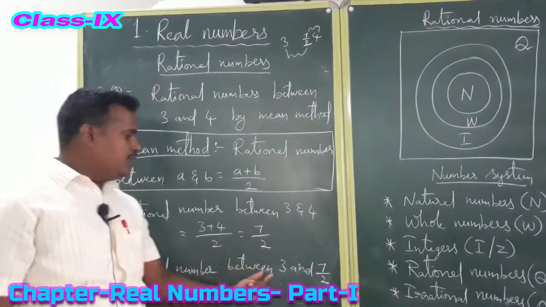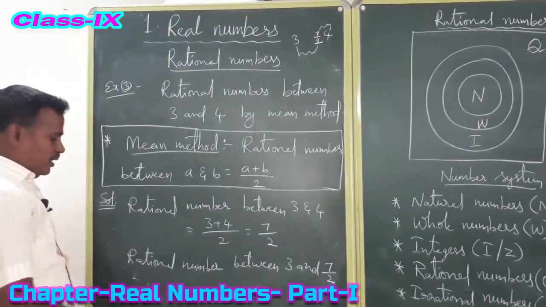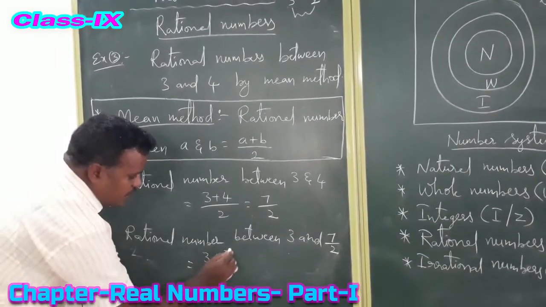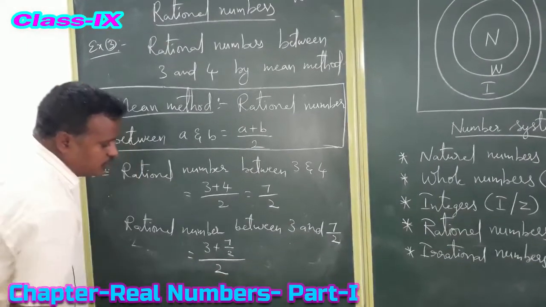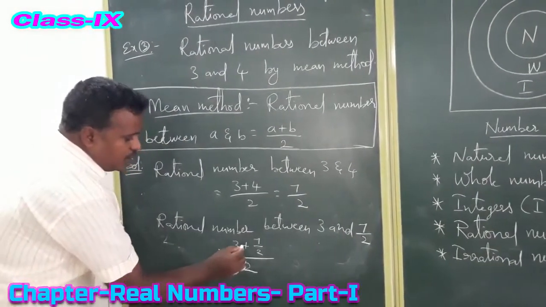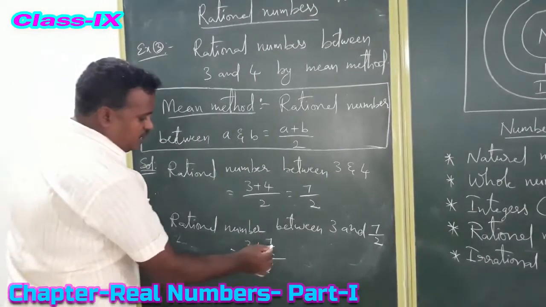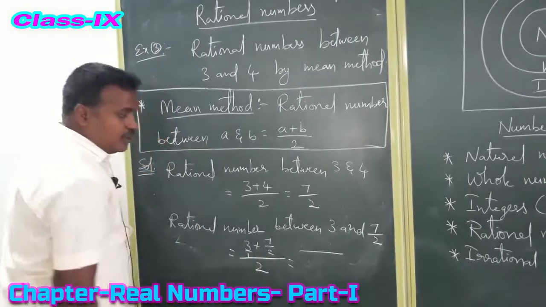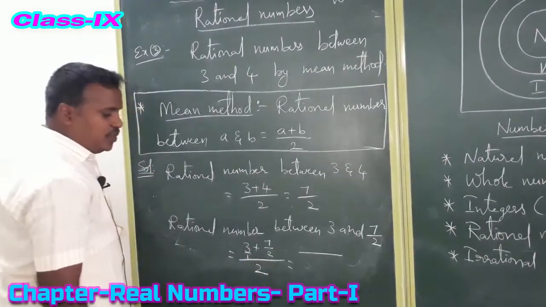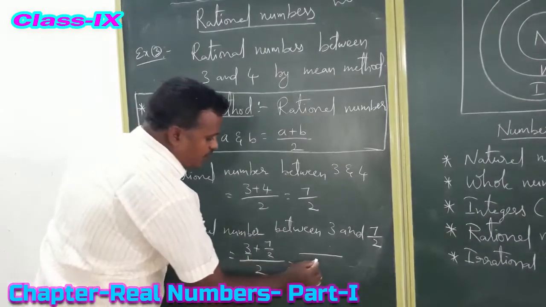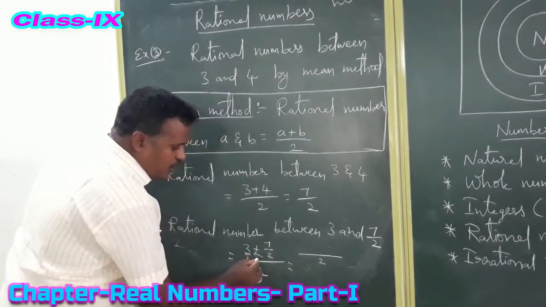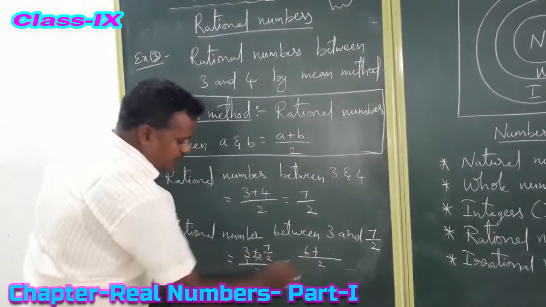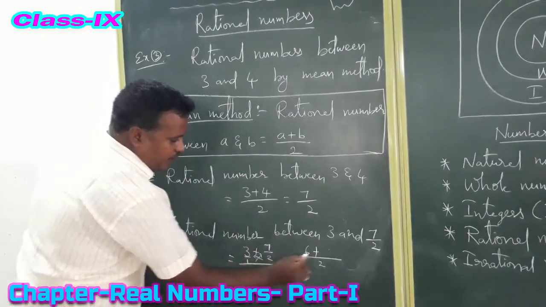Now between 3 and 7 by 2, the rational number is equal to the same formula, a plus b by 2. So 3 plus 7 by 2, whole by 2. Here we get the addition of fractions. Fractions addition we need to do. What are the denominators? 1 and 2. 1 and 2 are co-primes. So LCM of 1 and 2 is 2. So co-primes, we have to do cross multiplication. 2 3s are 6 plus 1 7s are 7.